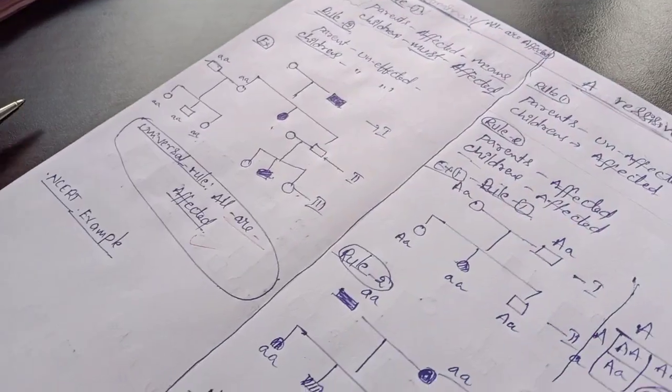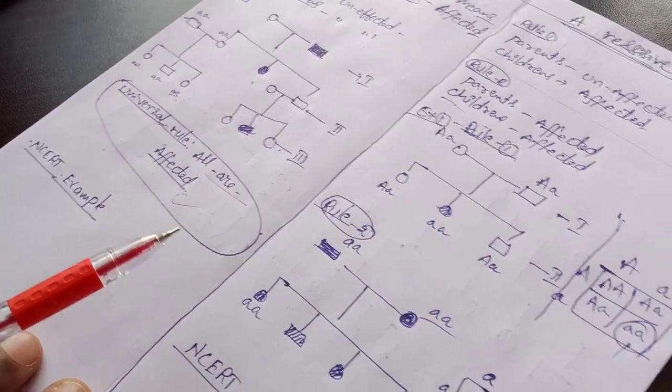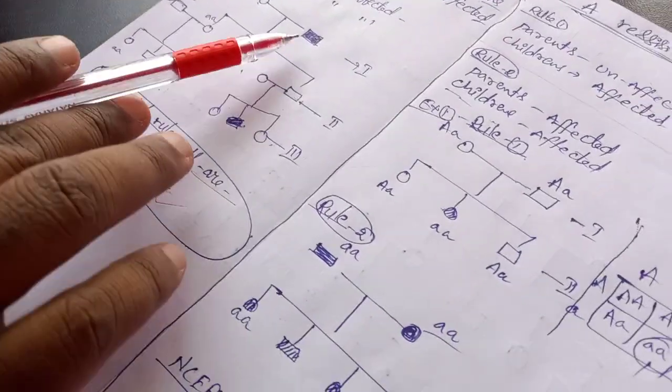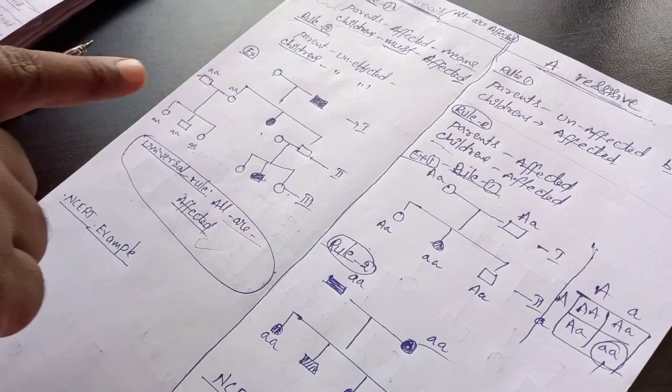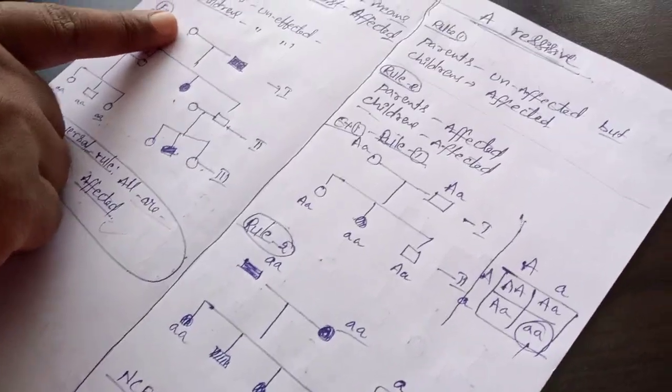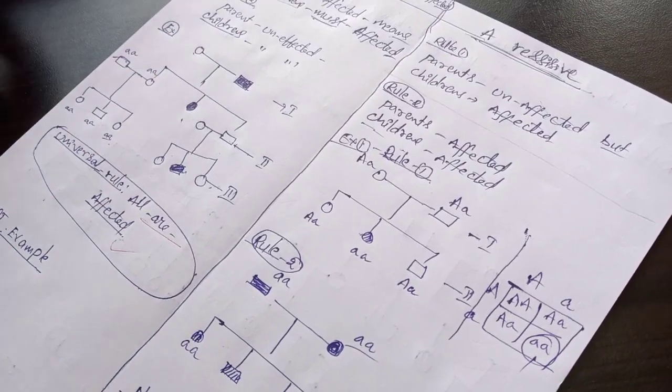Next one is autosomal recessive. Can I give this one in the form of the gametes? Can you write this one as gametes? So this one is the recessive.